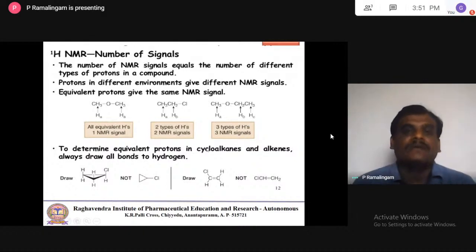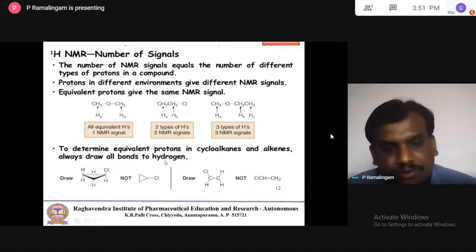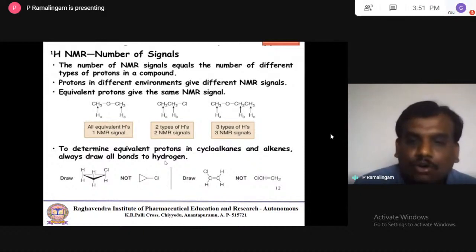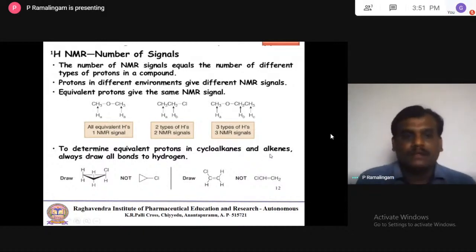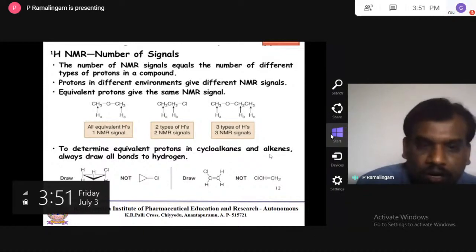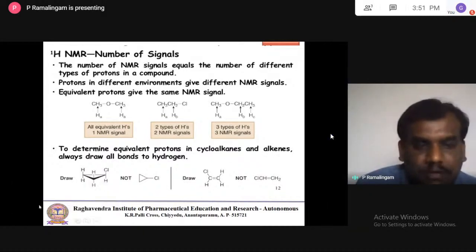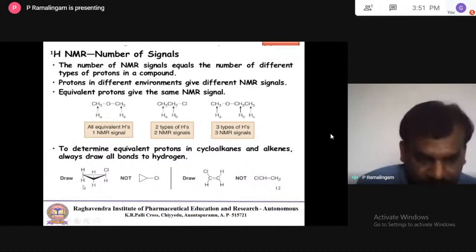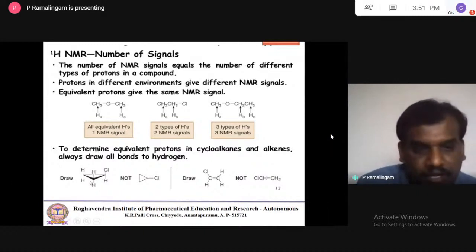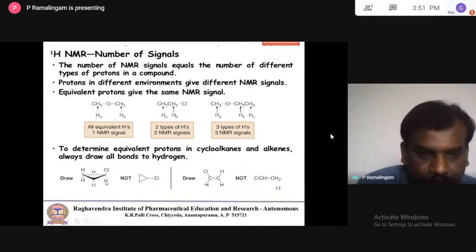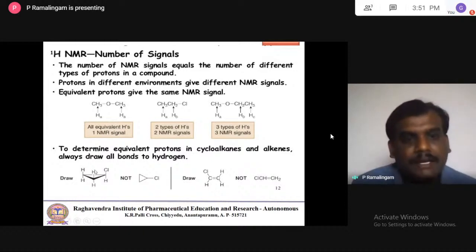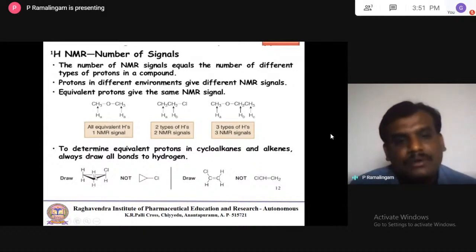That gives three signals. But you have to be very careful when your examination paper consists of cycloalkanes and alkenes. When you write a structure, you don't draw it like this. You draw all the bonds to hydrogens. Accordingly, you can now conclude which protons are different. We have this proton and this proton, and their environments are different, because one is surrounded by hydrogen and the other by chlorine.